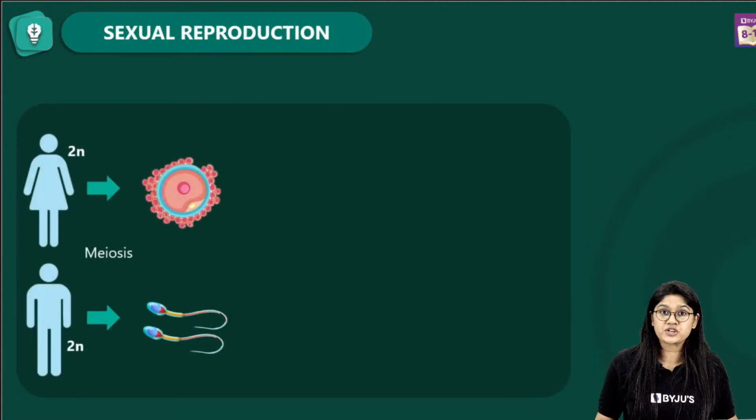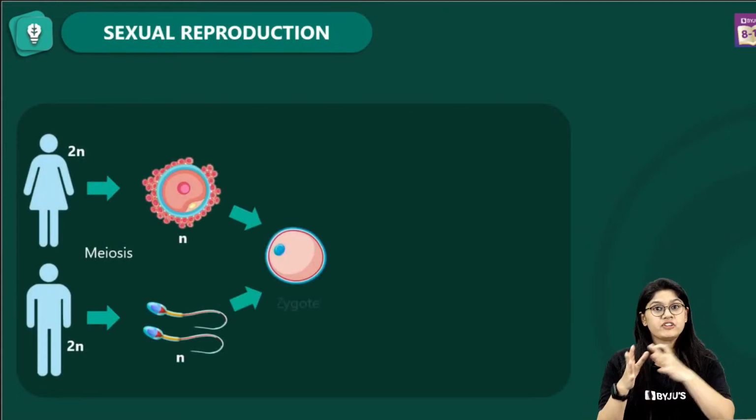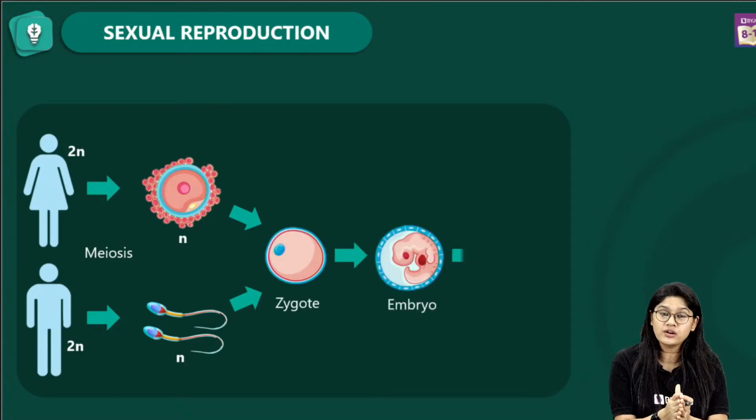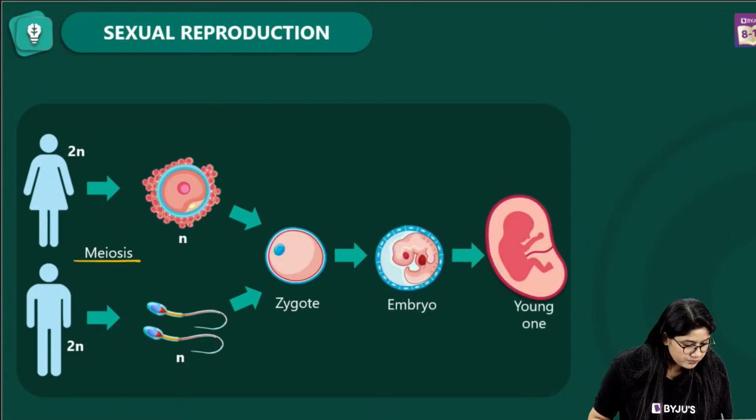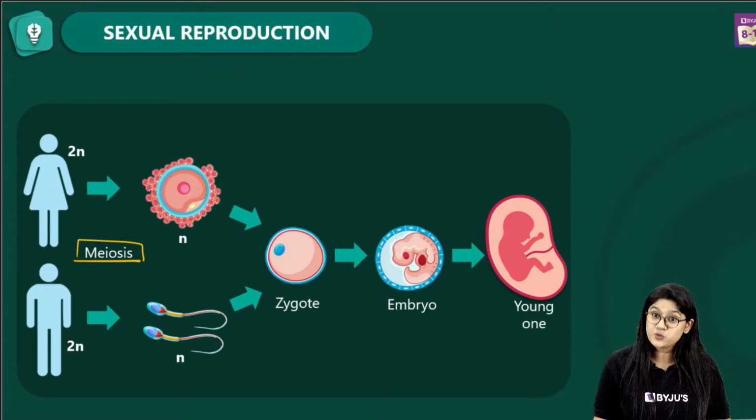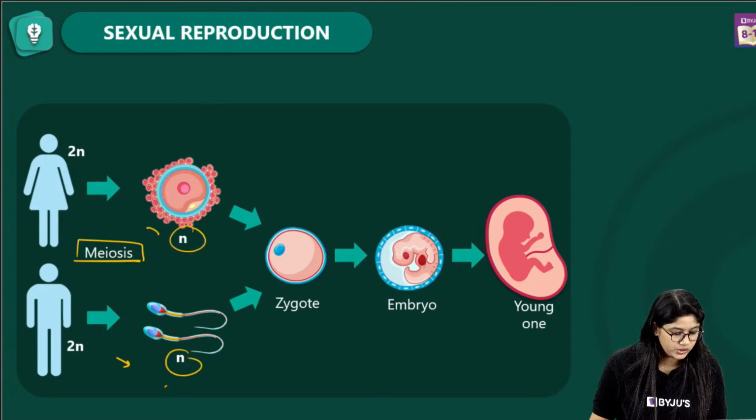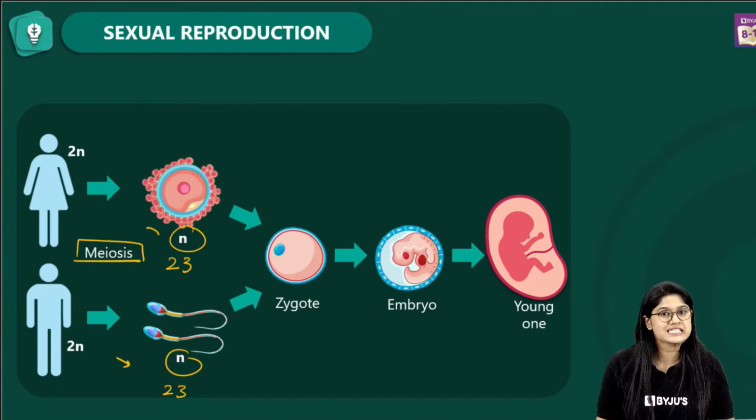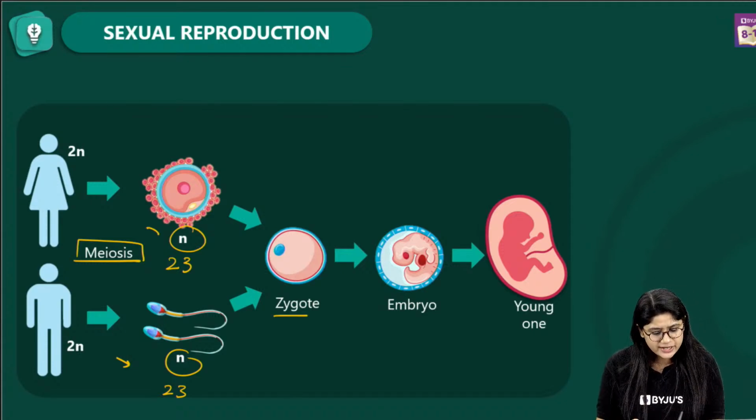We have sexual reproduction. We know that we have male and female. There are two parents involved, and by the process of meiosis we'll see the gametes formation. In females, we have the ovum, and in males, we have the sperms. Both of these will have 23 chromosomes. After the fertilization process, we'll see the formation of the zygote, and this zygote will develop into the embryo and into the young one.